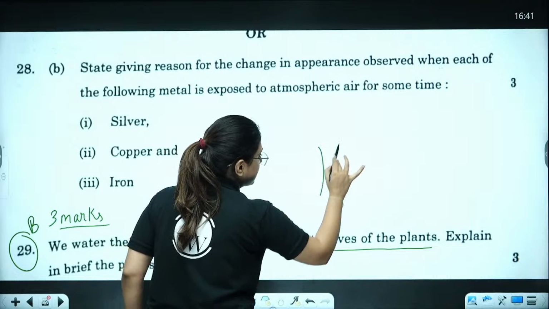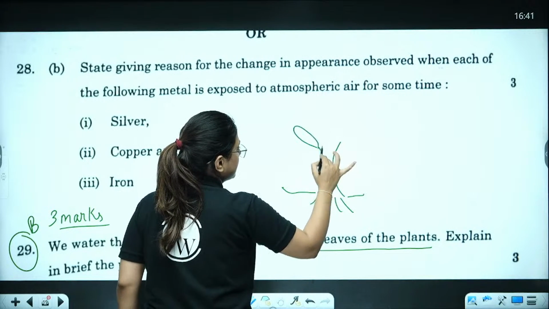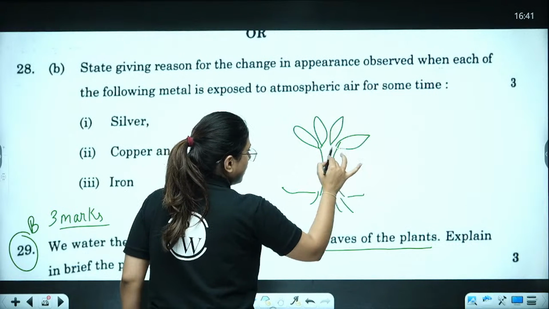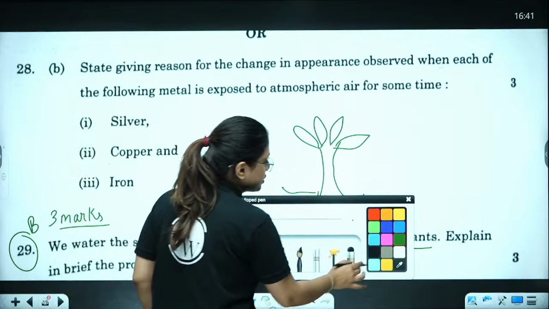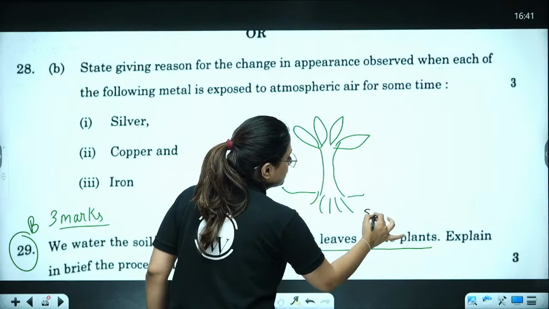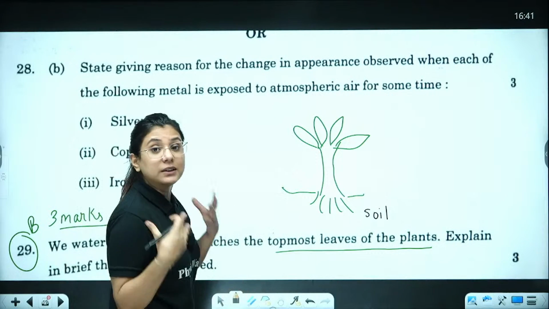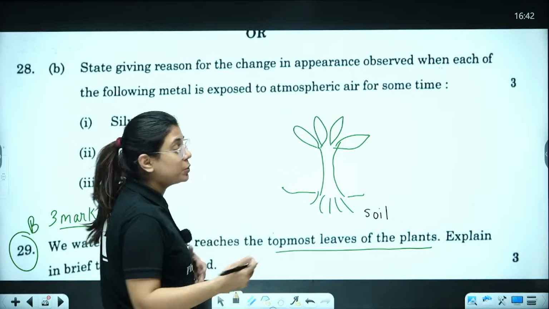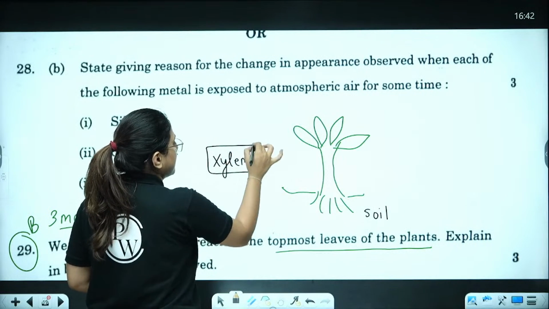Let's imagine, let's say this is a plant. These are the upper parts, the leaves. Explain in brief the process involved which helps in transportation of water from the soil to the upper parts of the plant. The first agent that is helping in the transportation is the xylem tissue itself.